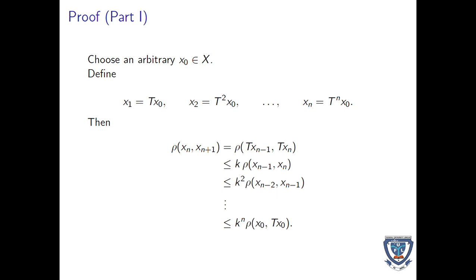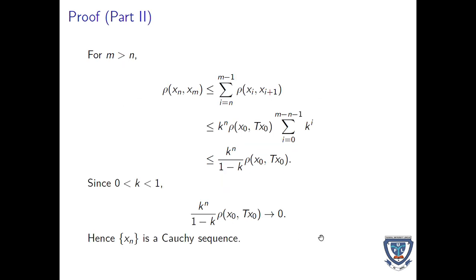You choose an arbitrary x naught for a start when you want to run the Picard iteration. That is your initial term. Then for you to get x1, you iterate with x naught. And for you to get x2, you iterate with x1. For you to get xn, just like that, you iterate with the value of the previous result. And when you do that, step by step, gradually, you are going to arrive at k raised to the power n of the metric distance between x naught and Tx naught.